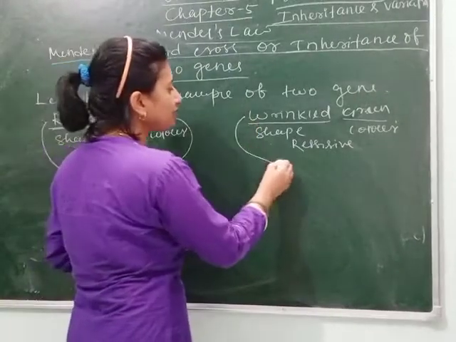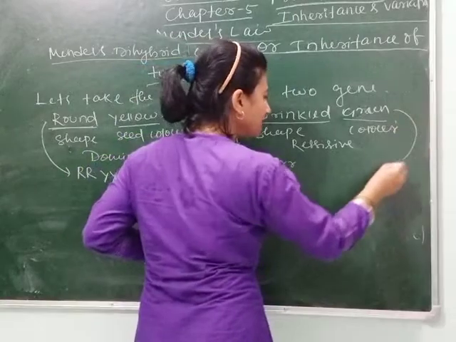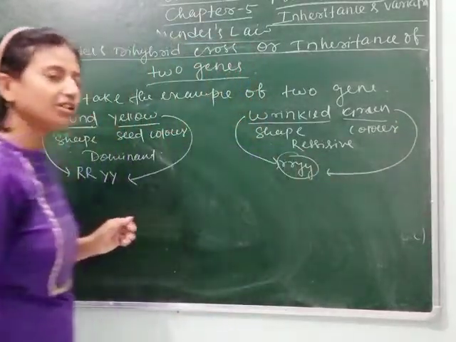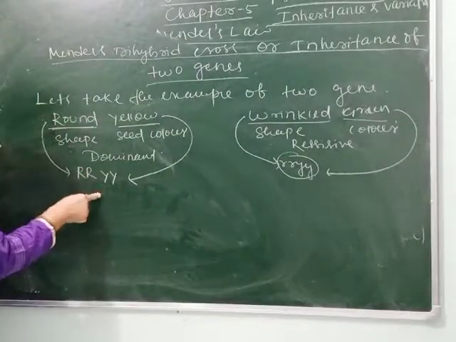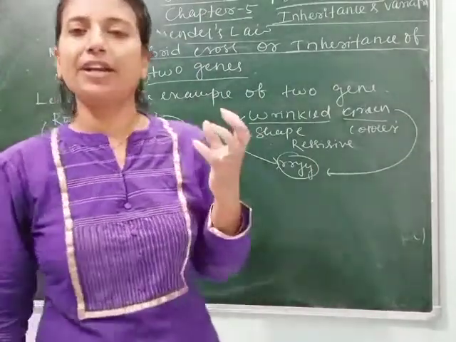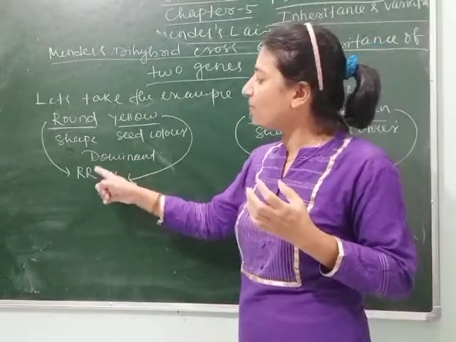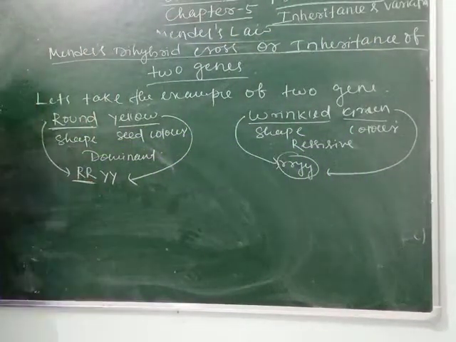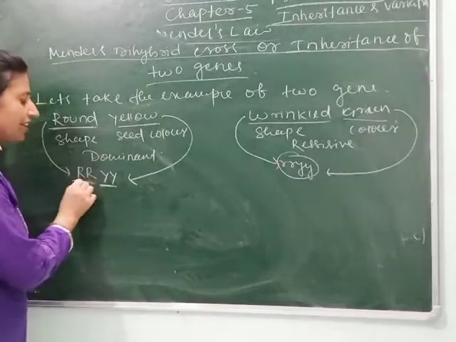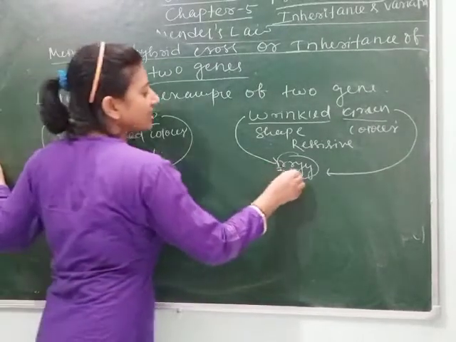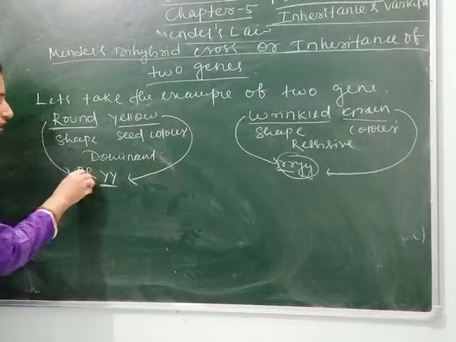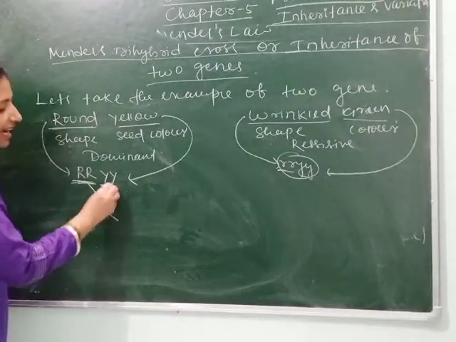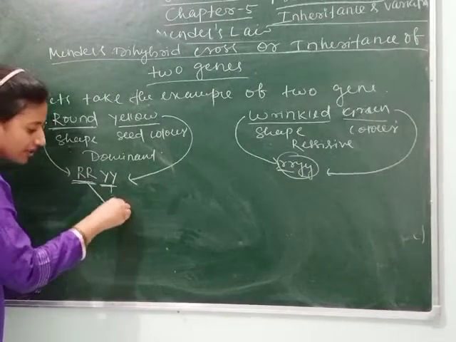Same for wrinkle, we choose small r, and for green we choose small y. Clear, students? As we know, when the parent is diploid, then when it forms haploid gametes, it goes through meiosis. So here this is also diploid, this is also diploid, meaning it contains two alleles. Same here. So only a single allele will come from this, and from here also a single allele.